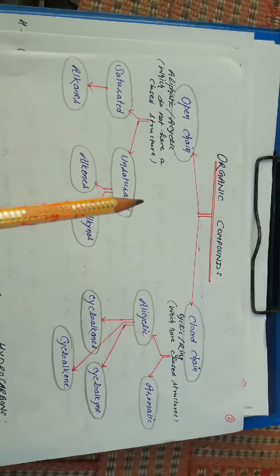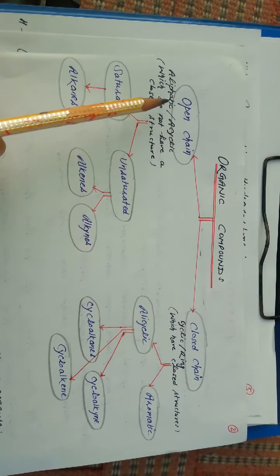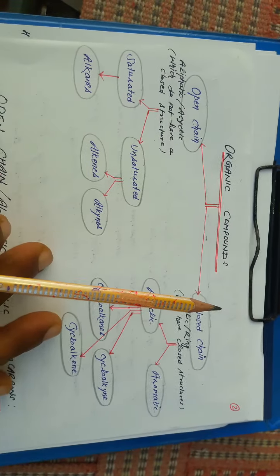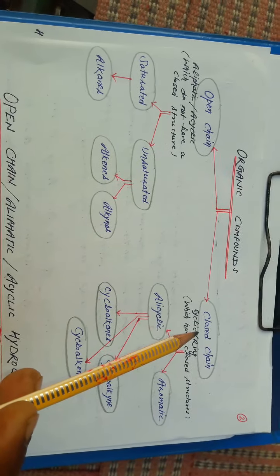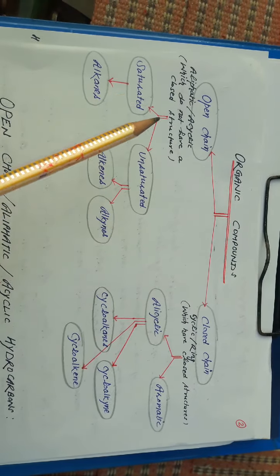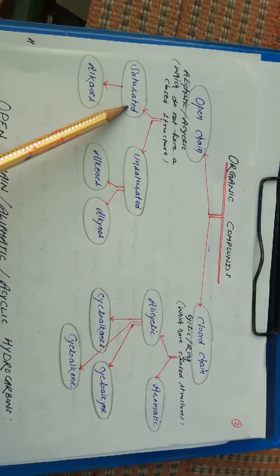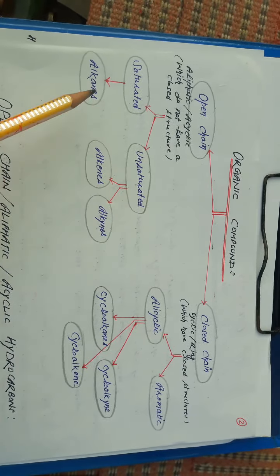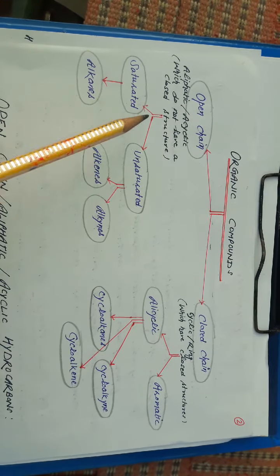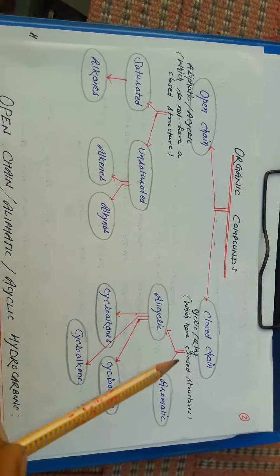Organic compounds are divided into two categories: open chain, also named aliphatic or acyclic, which does not have any closed structure, and closed chain, cyclic or ring structure, which has closed structures. Again, open structures are divided into two types: saturated and unsaturated. Alkanes come under the saturated compounds, and unsaturated are of two types: alkenes and alkynes.